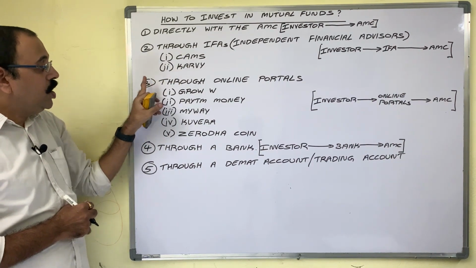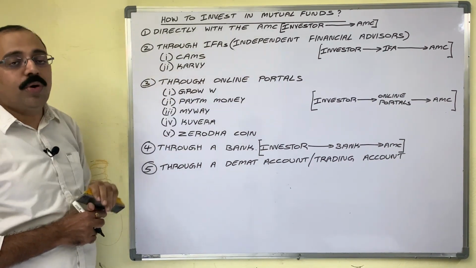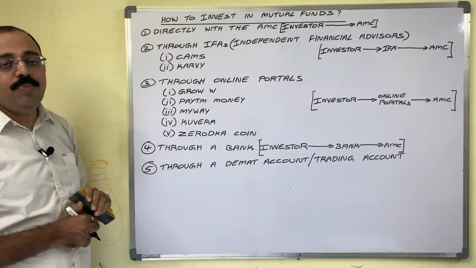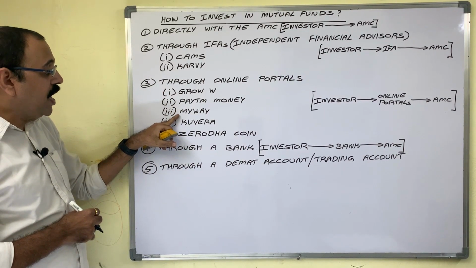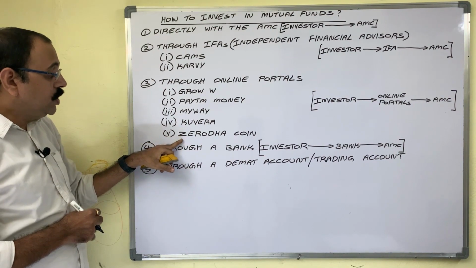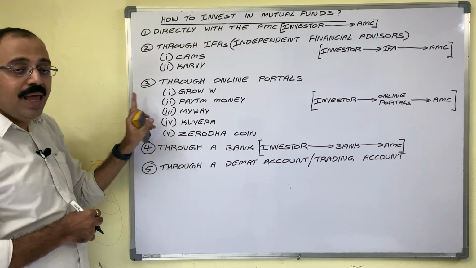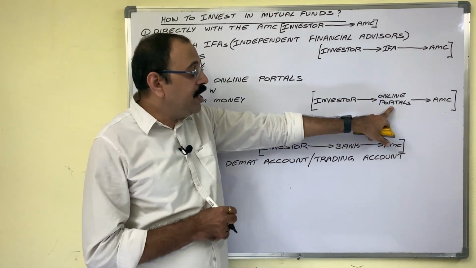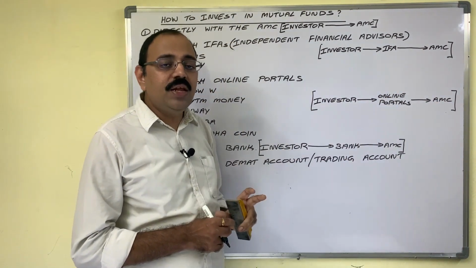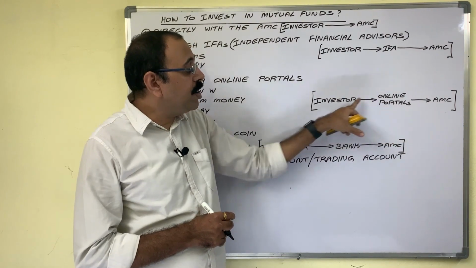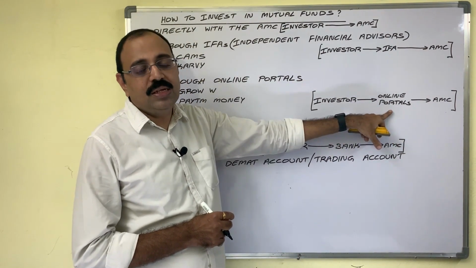The next one is through third-party online portals. There are some online portals like Groww, Paytm Money, MyWay, Kuvera, Zerodha Coin. They act as intermediaries between investors and AMCs. Generally, they don't charge anything from investors for their services.